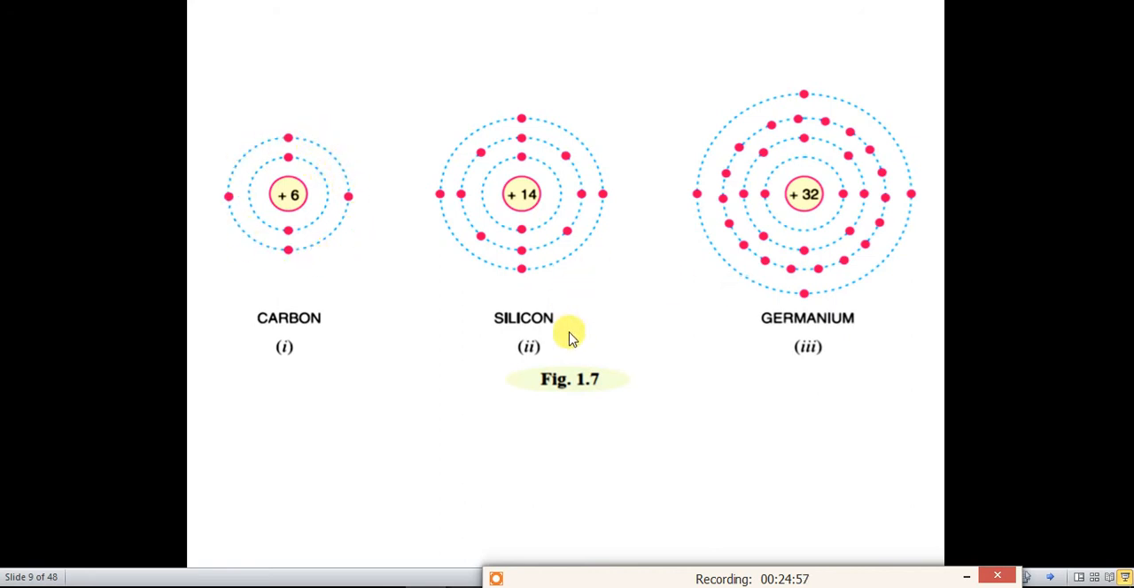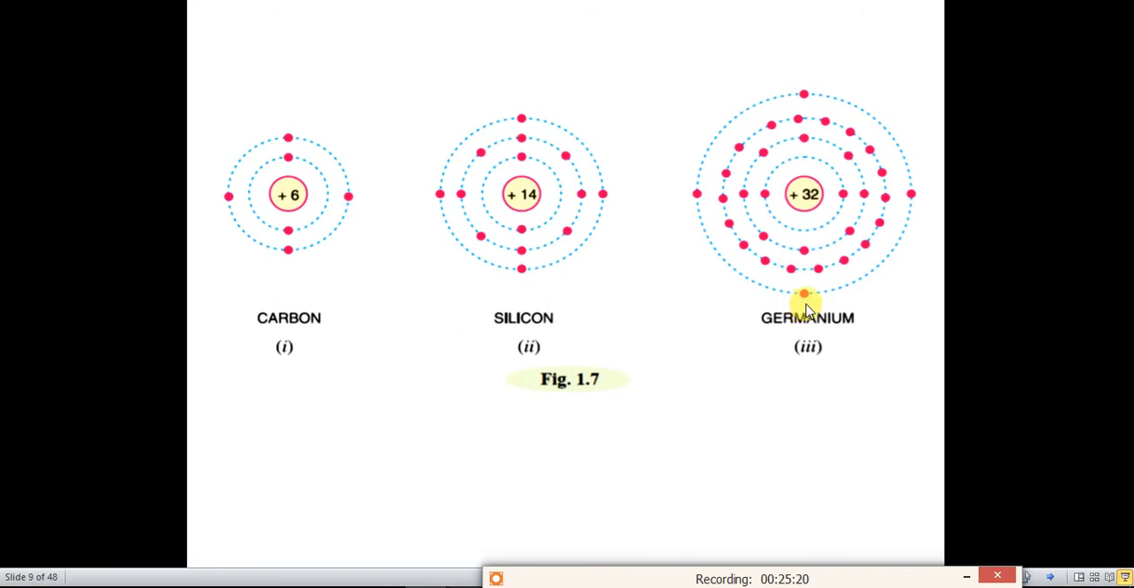Silicon atomic number is 14. Electronic configuration is 2, 8, 4. The outermost orbit has 4 electrons. Germanium atomic number is 32. Electronic configuration is 2, 8, 18, 4. And the outermost orbit is again 4.